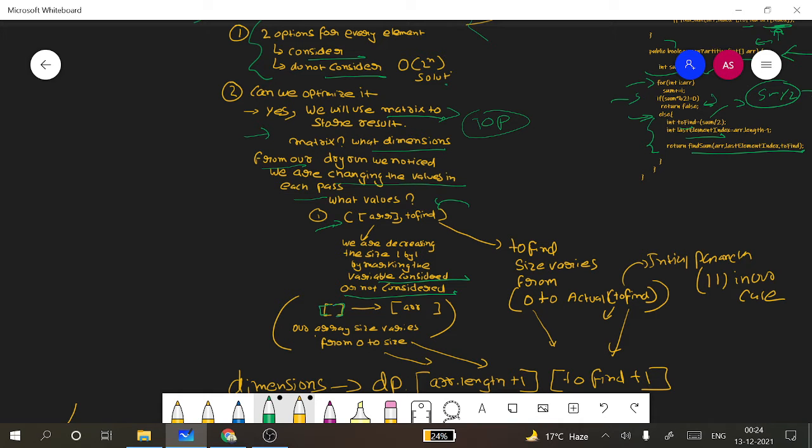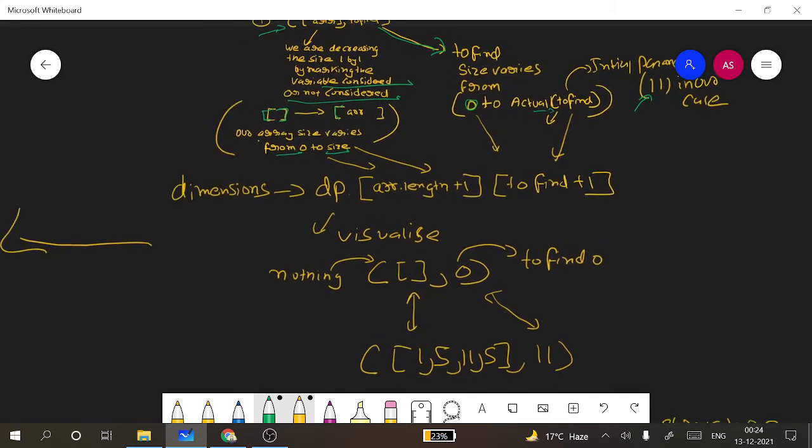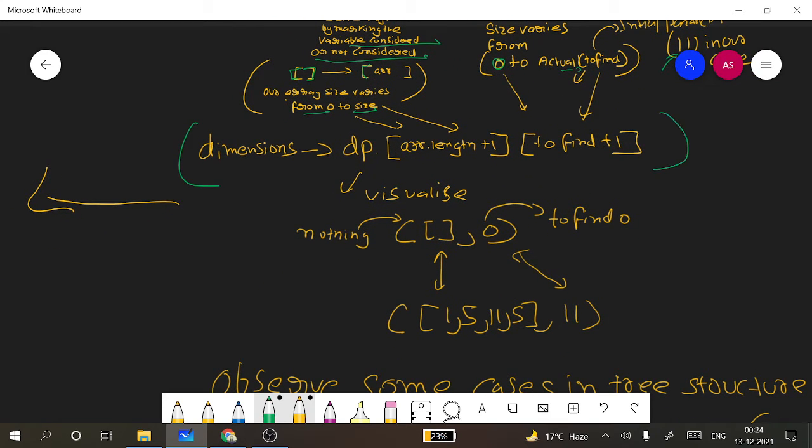So our array would be varying from nothing, empty, to the original array, from 0 to size. Our toFind variable will be varying from 0 to the actual toFind variable. It could be anything between this. So it will be varying between 0 to the actual toFind variable which we are passing initially. In our case it was 11. So by this we got to know the dimension, which is nothing but dp of array.length plus 1 and toFind plus 1, because we have to consider the 0th element till toFind and till the size.